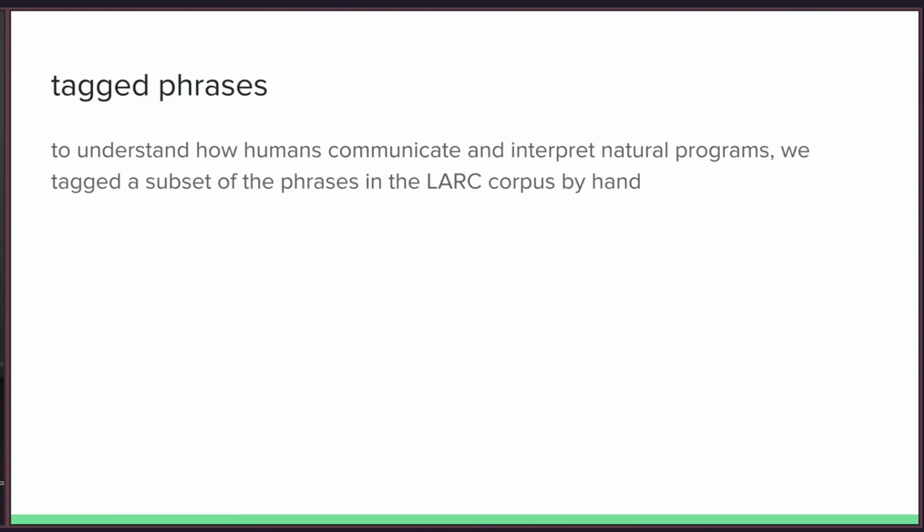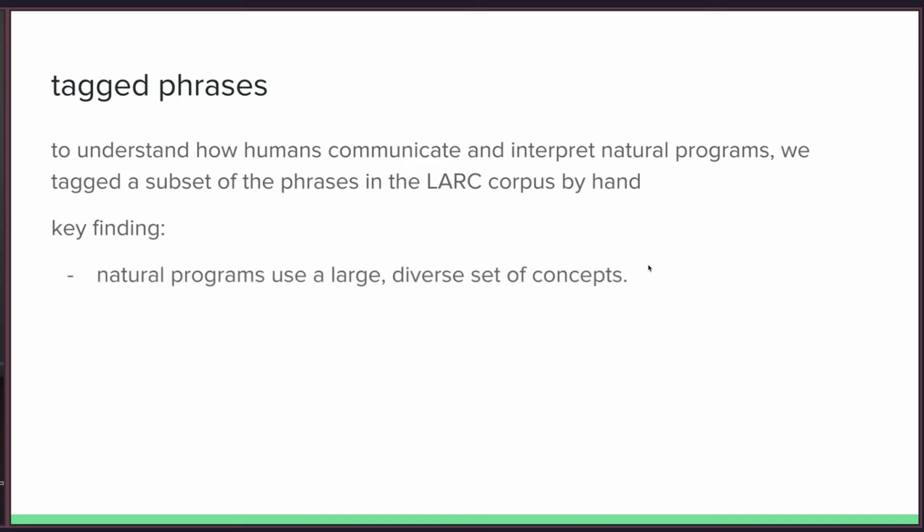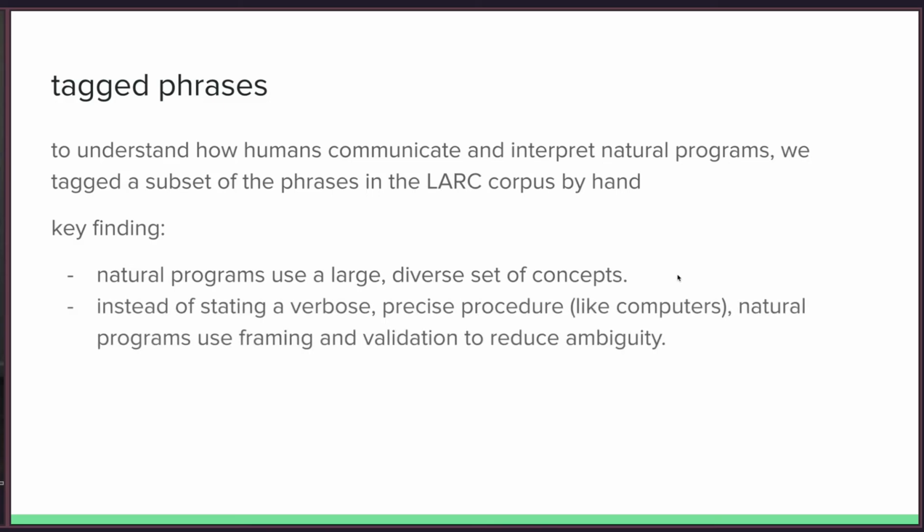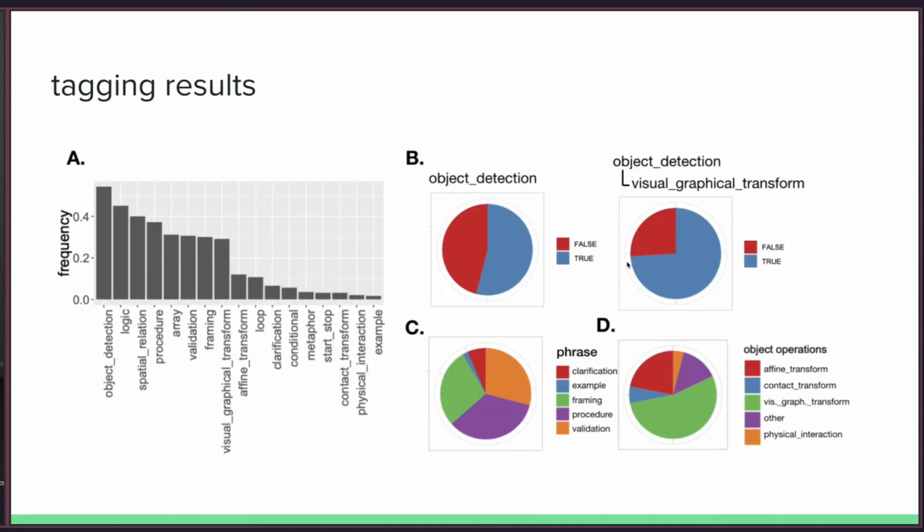To understand how humans communicate using natural programs, we tagged a subset of the phrases in LARC by hand. The key finding is that natural programs use a large, diverse set of concepts. The second is that, instead of stating a verbose, precise procedure like computers, natural programs use framing and validation to reduce ambiguity. Here are some charts.